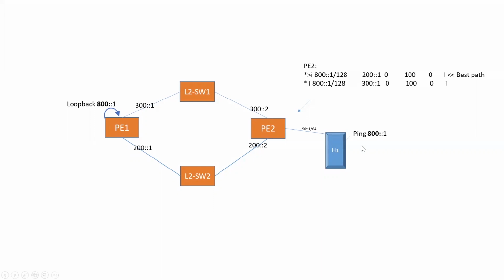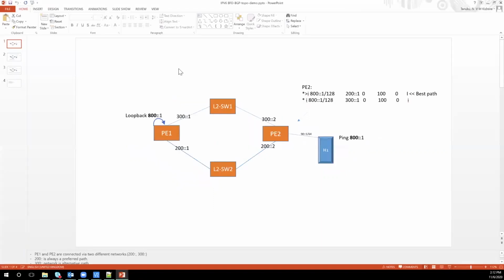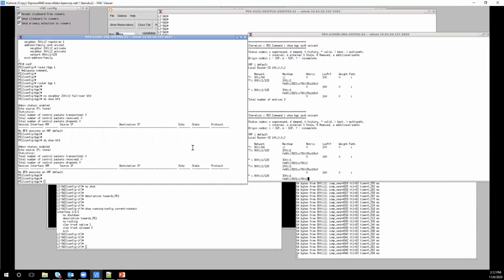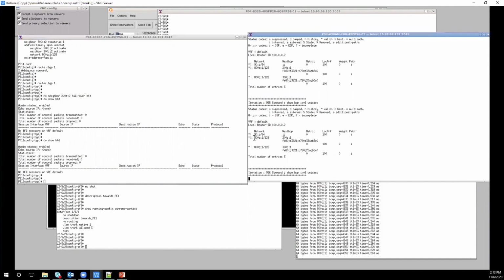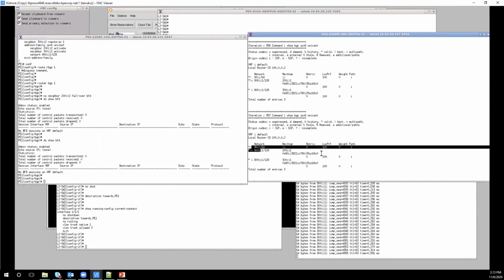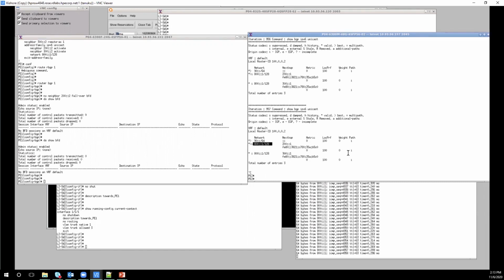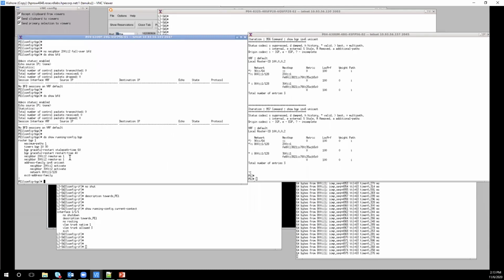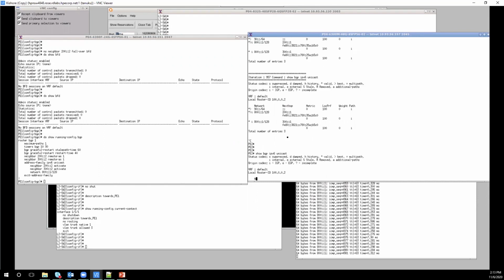Let's go to the switches. Here is PE1 and here is PE2. On PE2, we can see the network 800:1 towards PE1 with both next hops, 200 and 300:1. Now there is no BFD enabled on the 200 neighbor. I haven't enabled it, and now I'm going to cut down the link and see how long it takes.